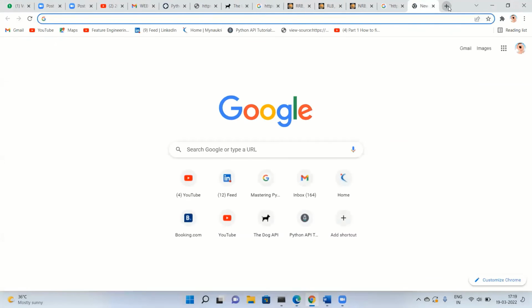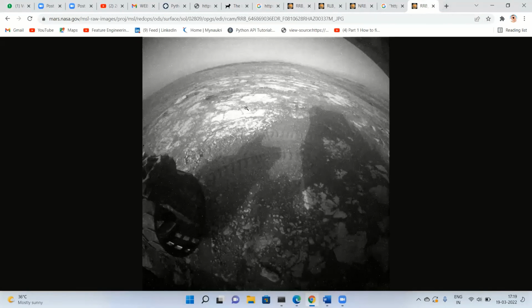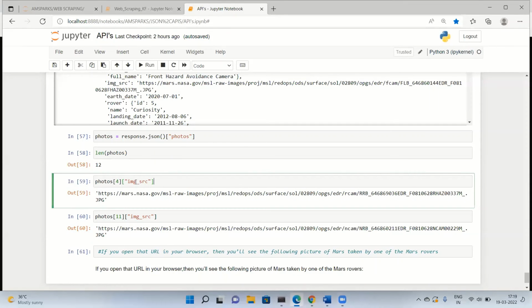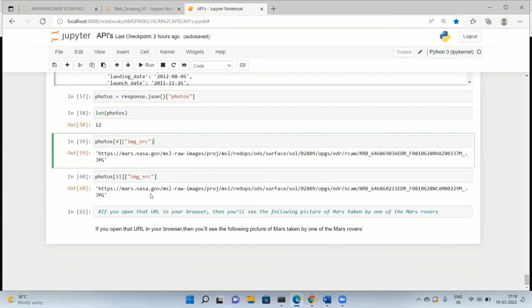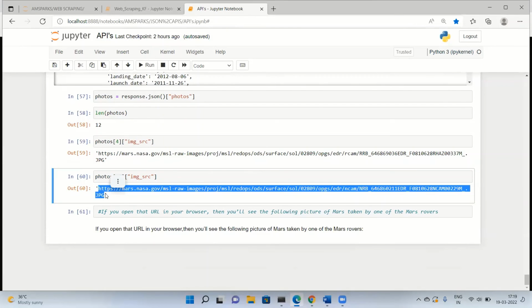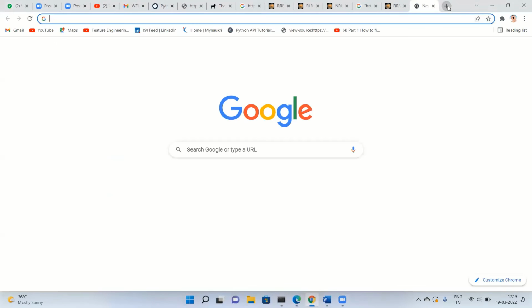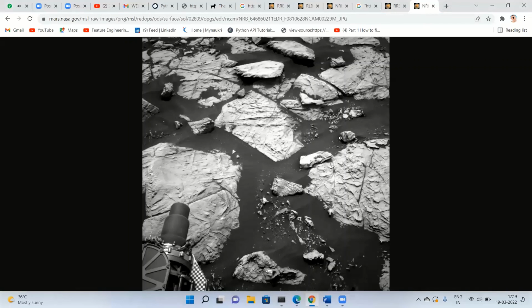I'll just copy paste the link here and you get this picture. The link we got is from this API. In the same way, I got another image over here. Yes, these are the same pictures from NASA's API.